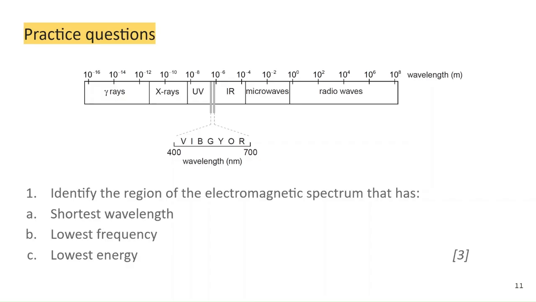Okay, so the region that has the shortest wavelength, that is going to be gamma rays. That's what this symbol means, is gamma. Right, so super tiny numbers over here, as the smallest wavelengths. The lowest frequency would be the place with the highest wavelengths. So radio waves have the lowest frequency. And the lower the frequency, the lower the energy. So radio waves are also the lowest energy of any electromagnetic waves, right?